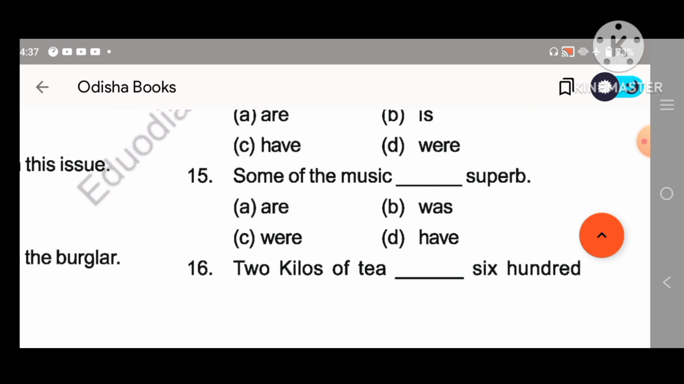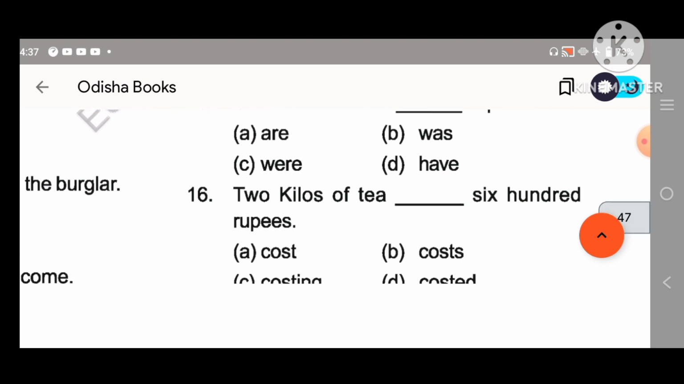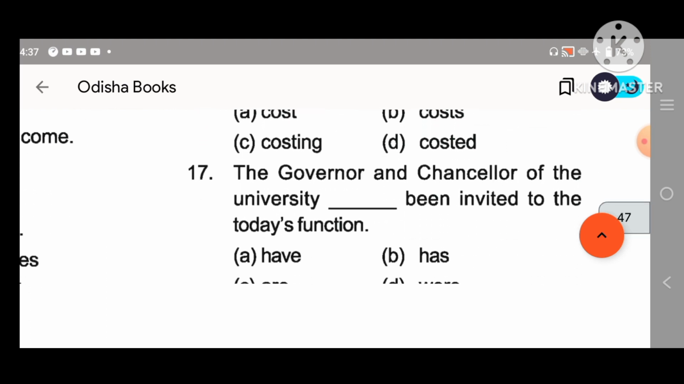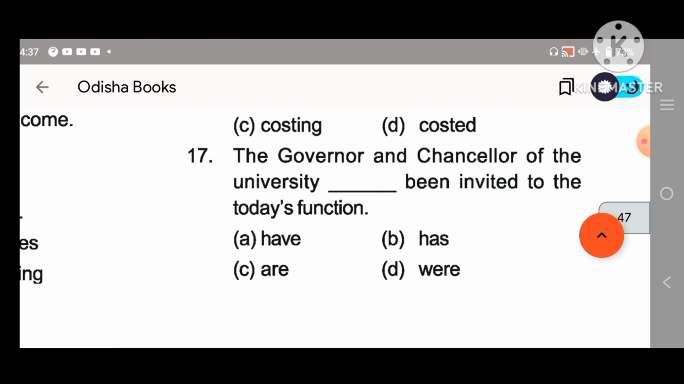What will be the answer? B, was. Two kilos of tea. 16. What will be the answer? C, costing. 17. The governor and the chancellor of the university.